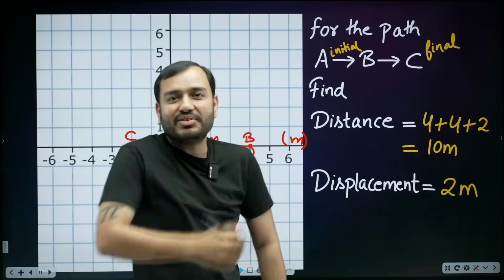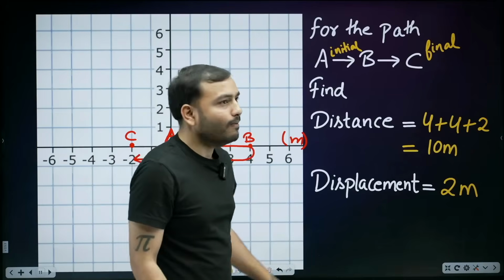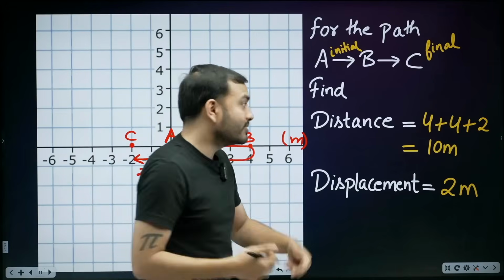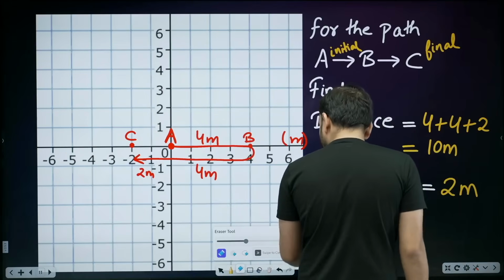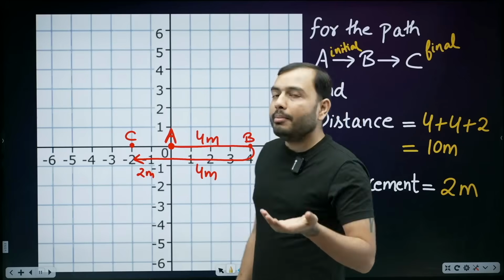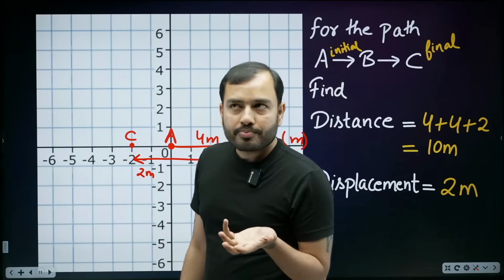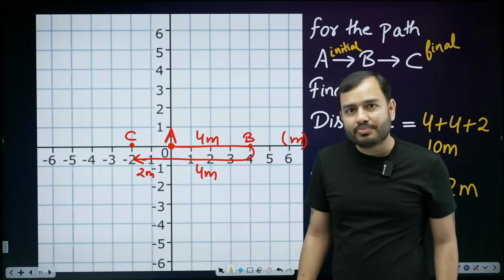Give yourself a round of applause for this answer, because this answer is wrong. Why is it wrong? I tell you, beta. Displacement comes with direction. I told you this a while ago.